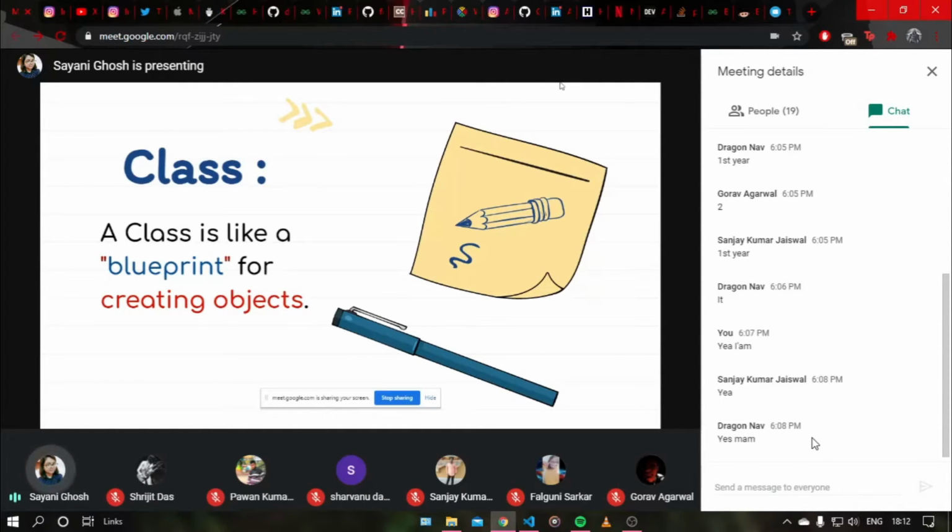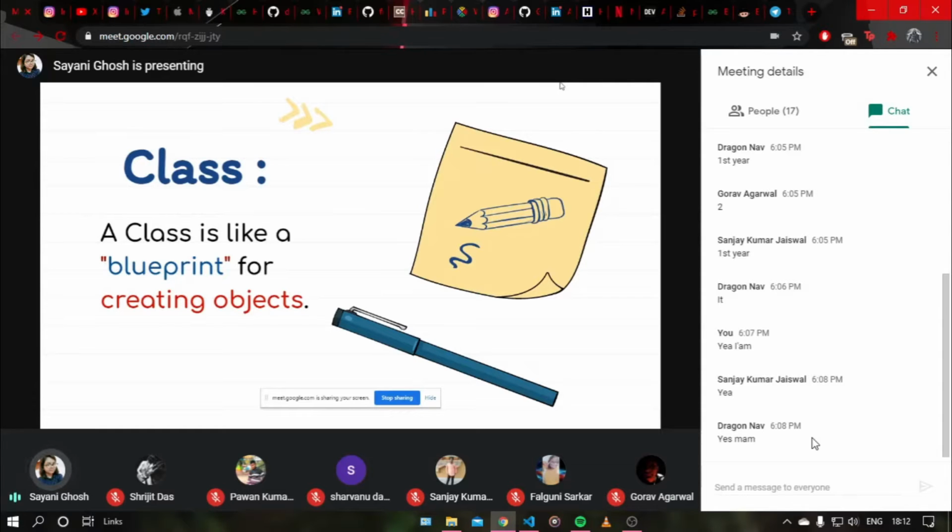Think about a class register. We are in college, right? We have our databases where every student has a name, a roll number, an admission number. These are actually called attributes, right? The name, the roll number, the admission number. So in a class register or a class database, we have these attributes stored, which is actually making the blueprint or the skeleton, as someone said. It's making the skeleton and the template.